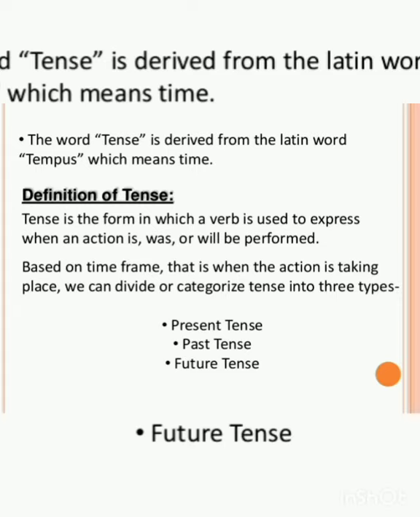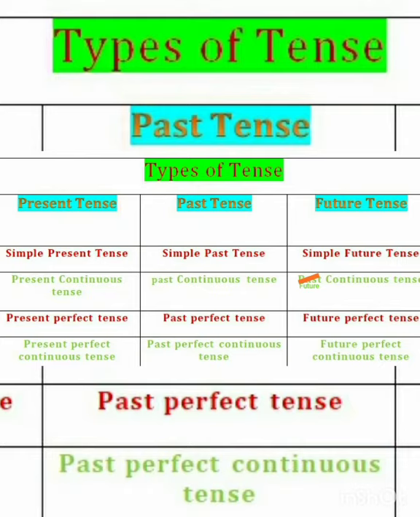Based on the time frame, that is when the action is taking place, we can divide or categorize tenses into three types, namely present tense, past tense, and future tense. On the basis of the time of the action, we can divide tense into three parts. So those are present tense, past tense, and future tense.